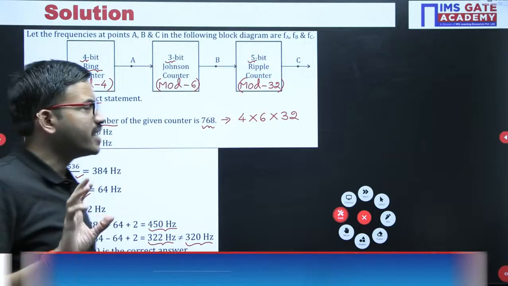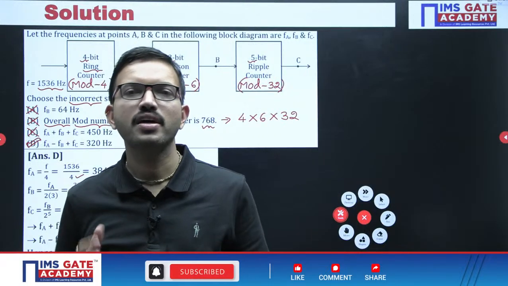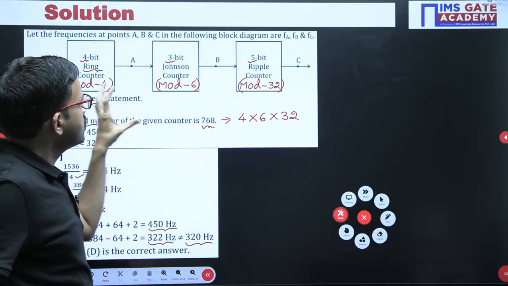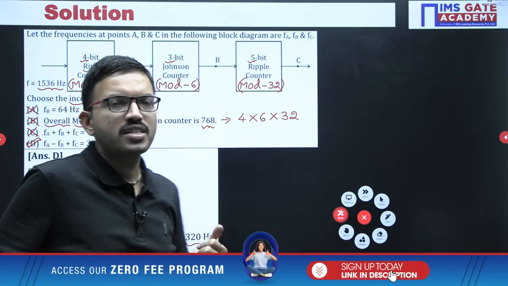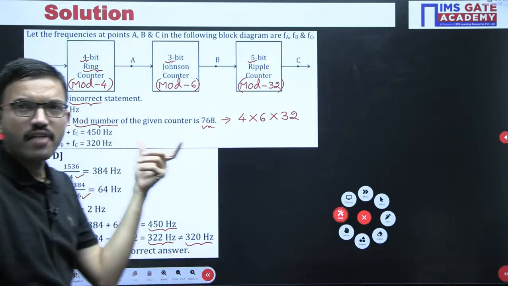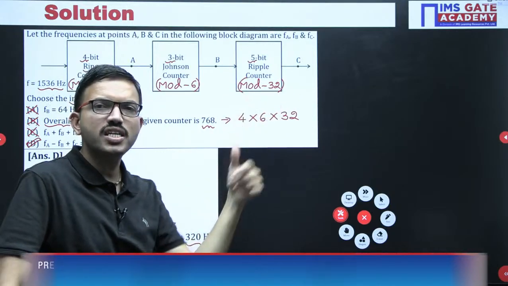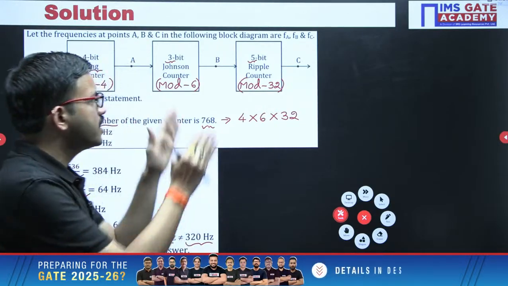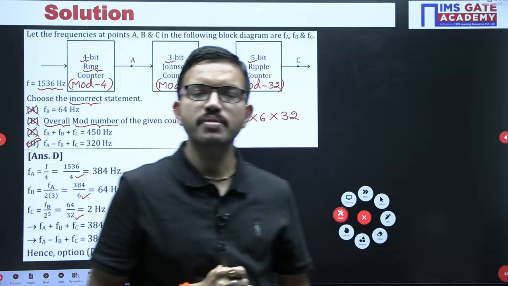That variety of questions you won't find in the digital circuit subject, but suppose you come across such a thing, what you can do is simple logic. Whatever the incoming signal frequency you are having, just convert it into time period. Or in other words, whatever the incoming signal time period you are having, from there you convert into frequency, and similarly for the final output, from the waveform you can observe the time period, after that you can convert into frequency, and then observe that final output signal frequency with respect to the incoming signal frequency.